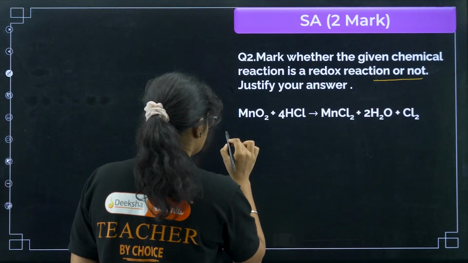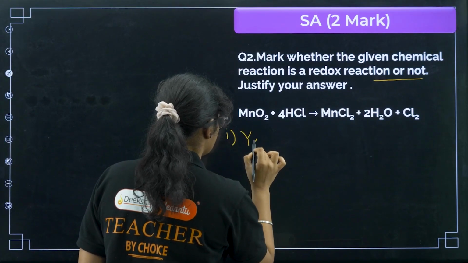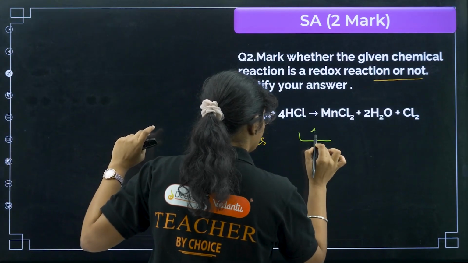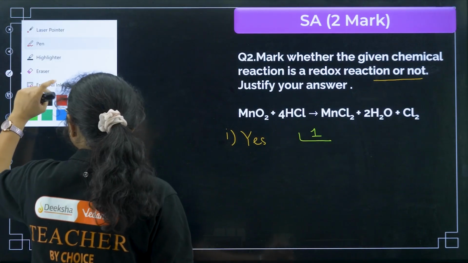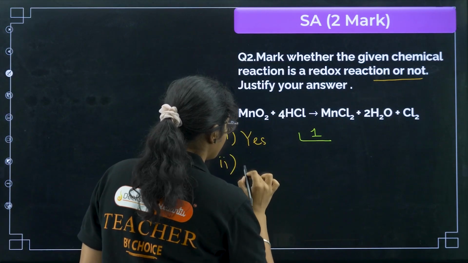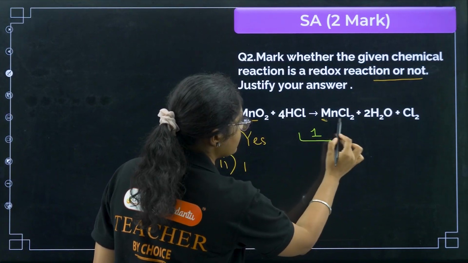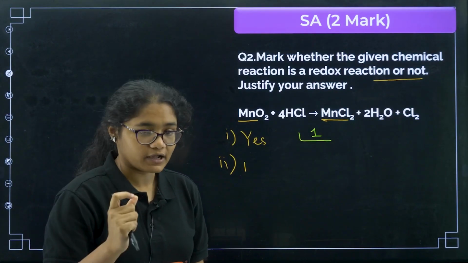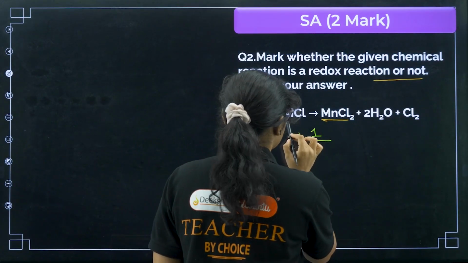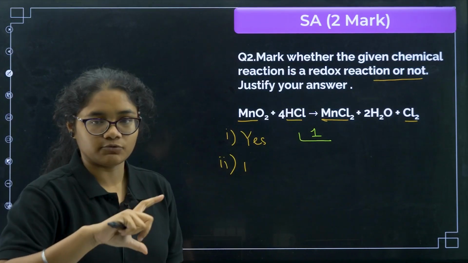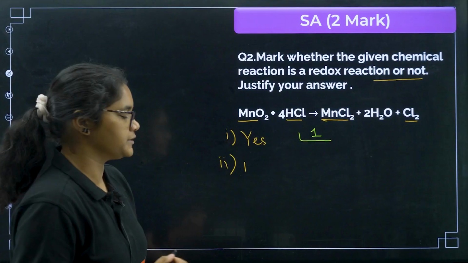So here you can write down the first point: yes, it is a redox reaction. Once you write this yes, you will be getting 1 mark. Next, second point you need to write. You can see from MnO2 to MnCl2 oxygen is removed, so that means MnO2 is undergoing reduction. And from HCl to Cl2, H is removed, right? So it is undergoing oxidation.